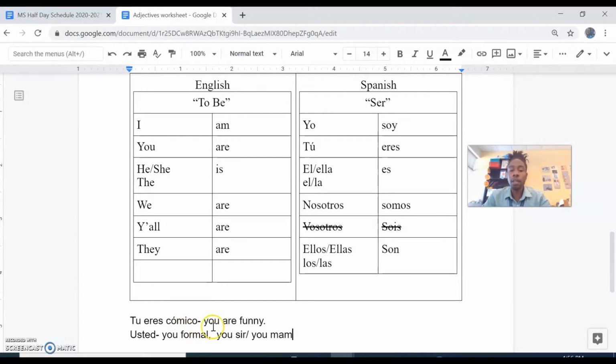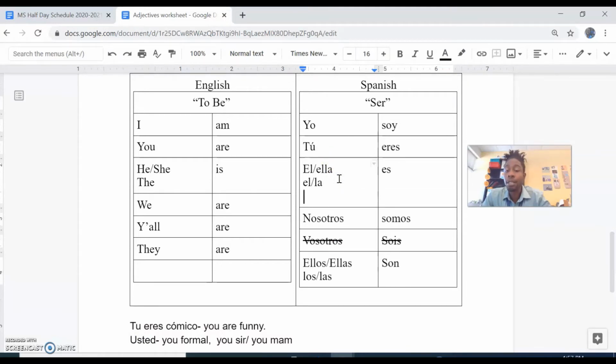So the first thing we'll have to see is that when we're talking to someone and we choose this word usted, it doesn't conjugate like eres. When we talk formally, we have to address that person in the third person. So we're speaking directly to their title or directly to their position. Like when we say your honor or your majesty. In English, we wouldn't call the king by his first name. We talk to their majesty. And we don't call the judge by their first name. We talk to their honor. So what we have for that here is the word usted. And if I'm talking about usted, then I'm going to choose the verb es in the third person.